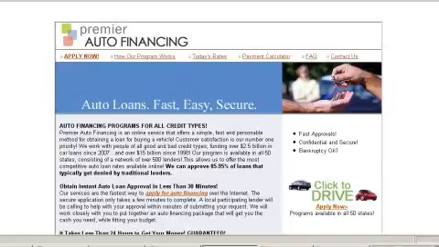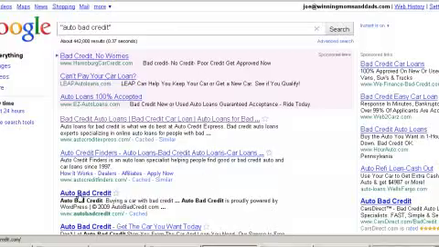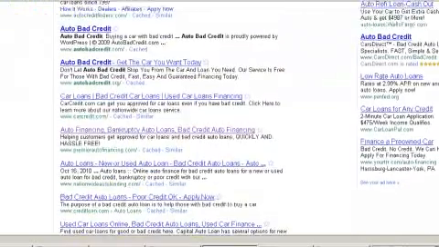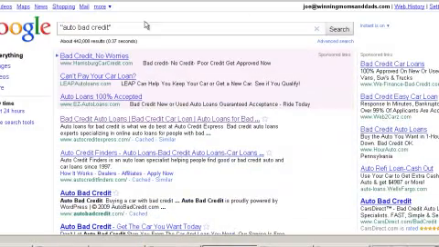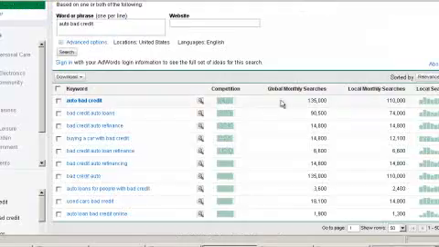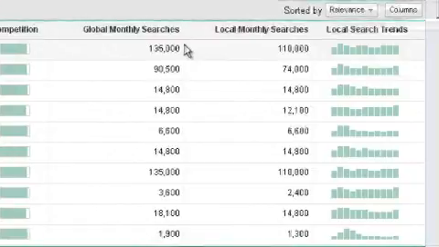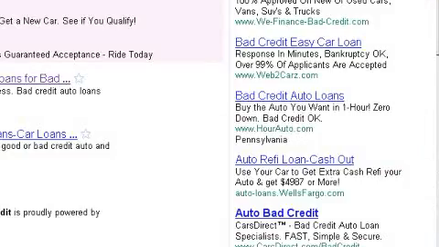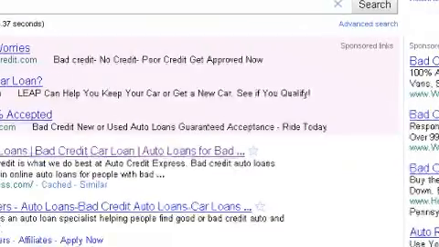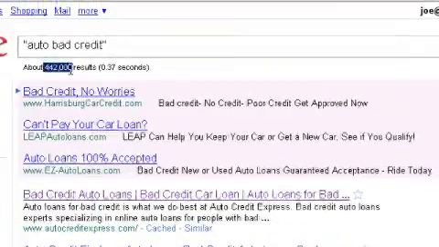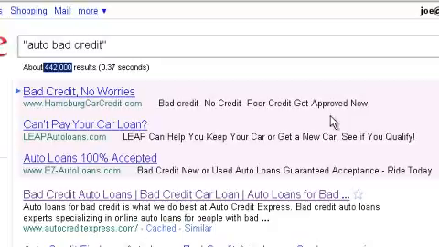I felt that I can get ranked ahead of some of these different companies on page one of Google for the keyword auto bad credit. So one more time, we have 135,000 searches. That's real nice. Again, it's higher than what I'm going to usually go after. But looking at the competition, even though this number is very high for me, I like about 50,000, 40,000, I did not feel that the competition was too stiff that I could not get ranked here.